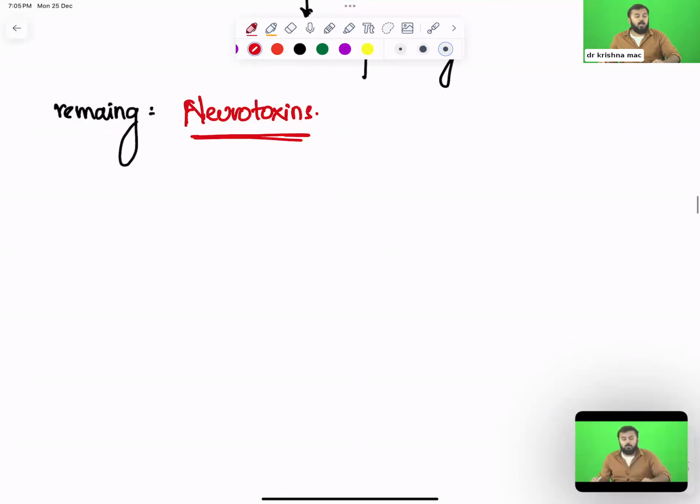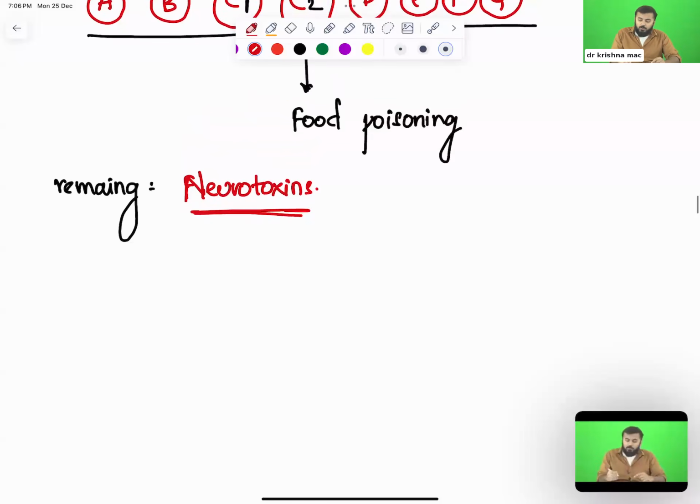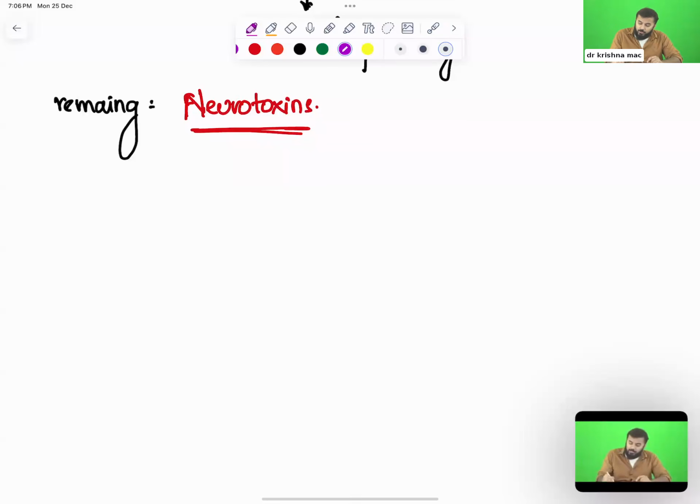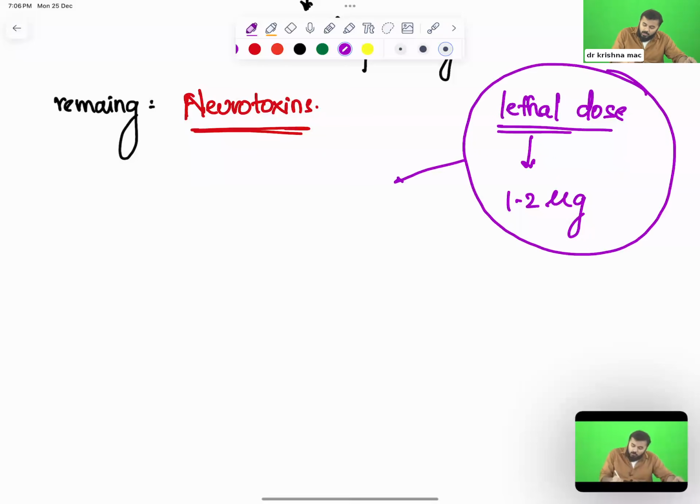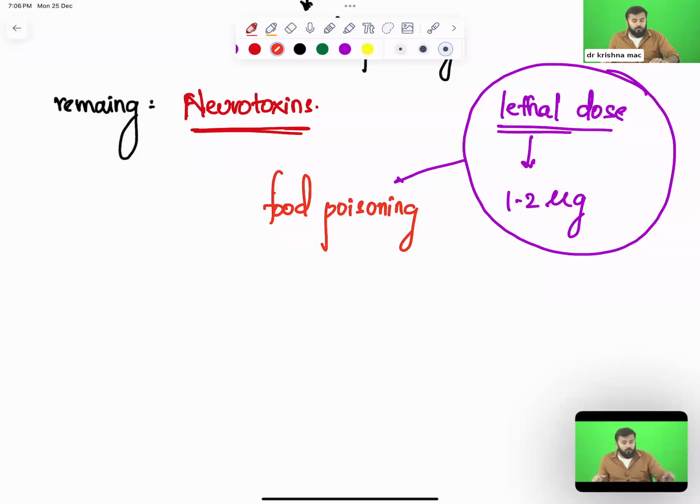Now you might get a doubt, sir, how much botulinum do we need for a lethal dose to cause food poisoning? For example, if I take 1 grain of botulinum and put it in my mouth, will I get food poisoning? No. The concentration of botulinum you need is called the lethal dose. In what dosage should it be taken? 1 paracetamol tablet, will you die? No. If I take 10 to 20 paracetamol tablets, then I will die. So the lethal dose you need to take is 1 to 2 micrograms. This is the lethal dose to cause food poisoning. Clear, all of you? Right.